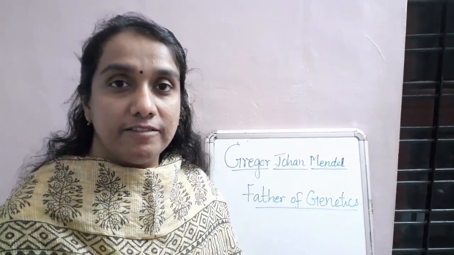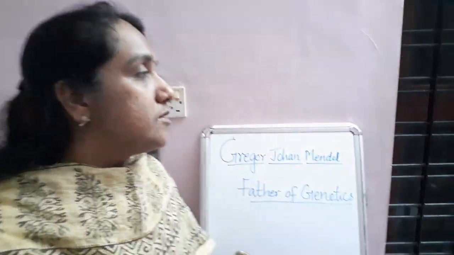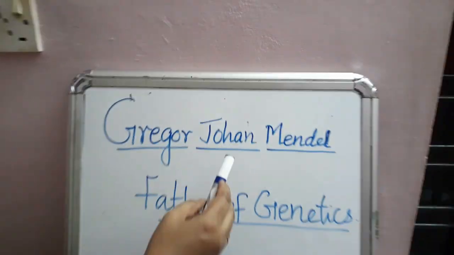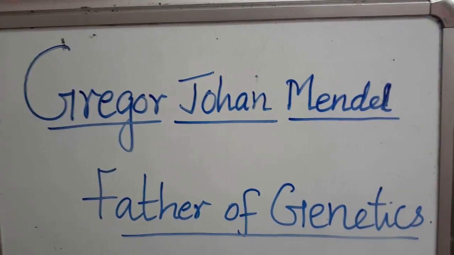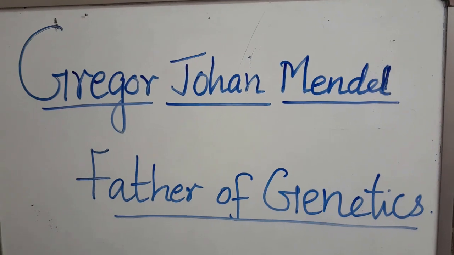Now let's see about a scientist who discovered inheritance of acquired characters. His name is Gregor Johann Mendel. He is the father of genetics. He did experiments on pea plants.